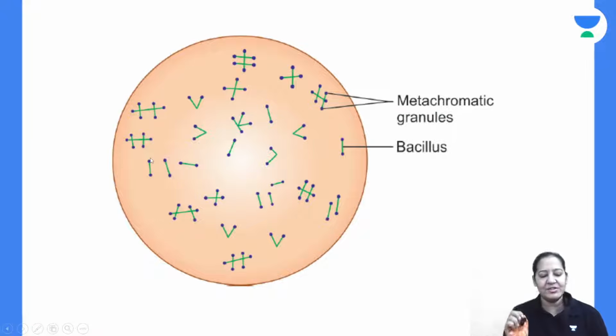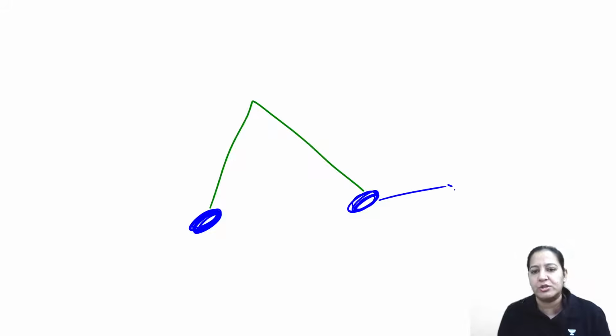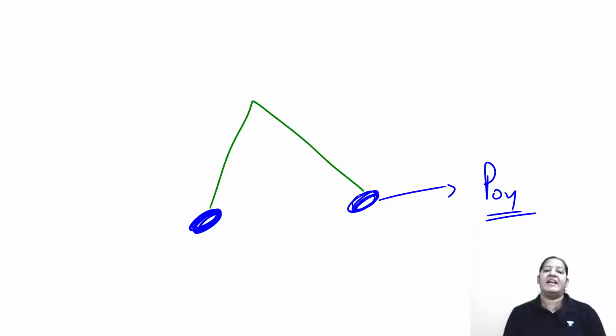Now, why are these granules present? Basically, what are these granules? Let me draw a bacteria. Let me draw the granules. Actually, these granules contain stored phosphate. They contain phosphate inside them.